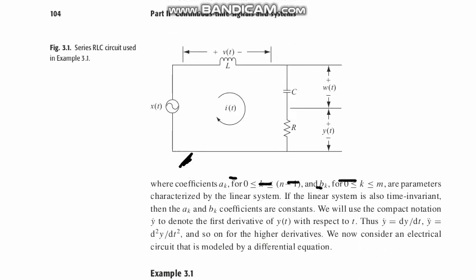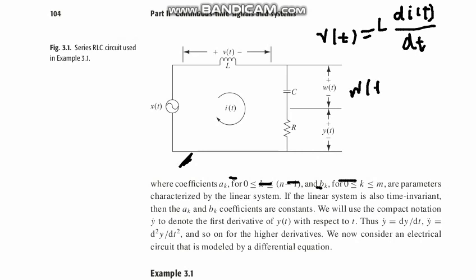Look here. v(t) is the voltage across the inductance, and the equation is L di(t)/dt. If you want to find w(t), the voltage across the capacitance, the equation will be 1/C times the integral of i(t) dt.